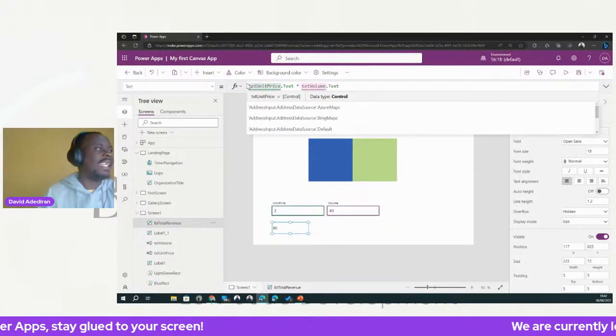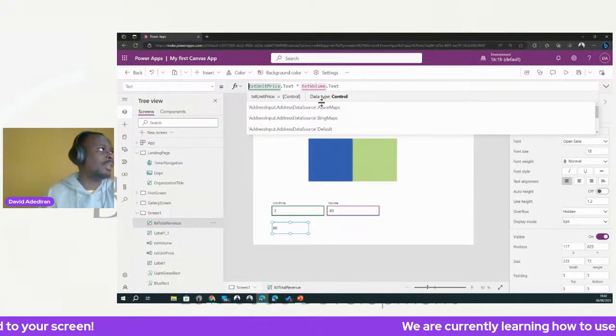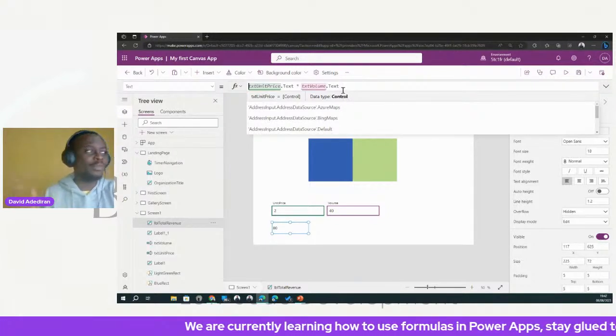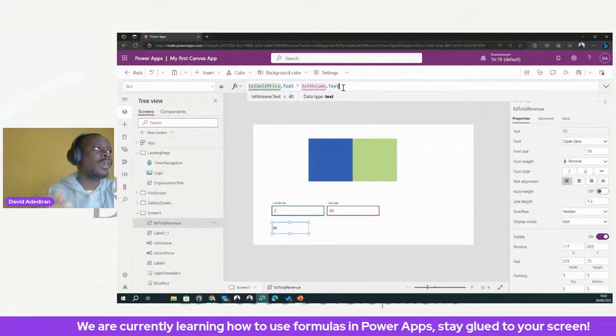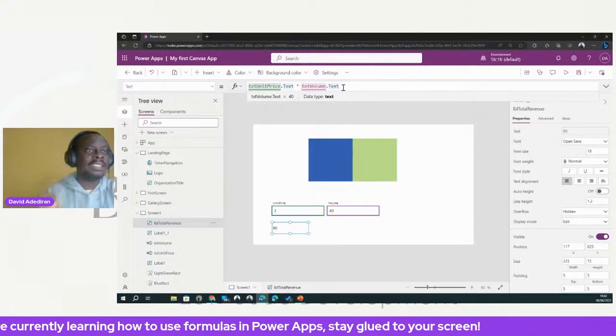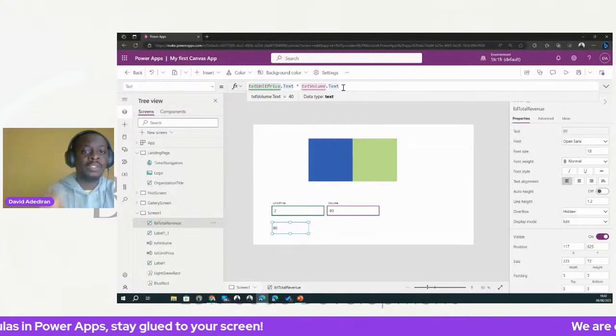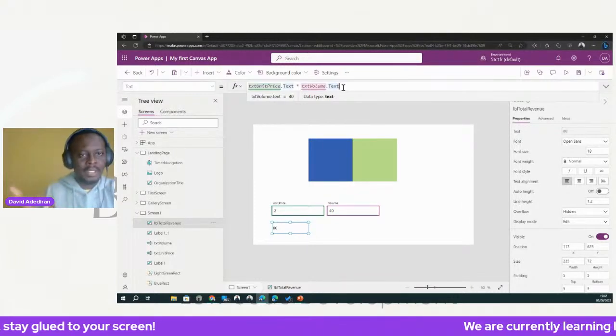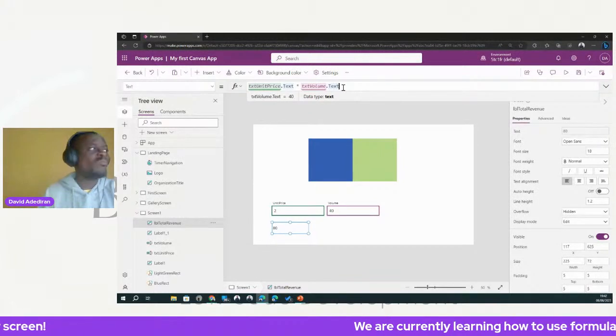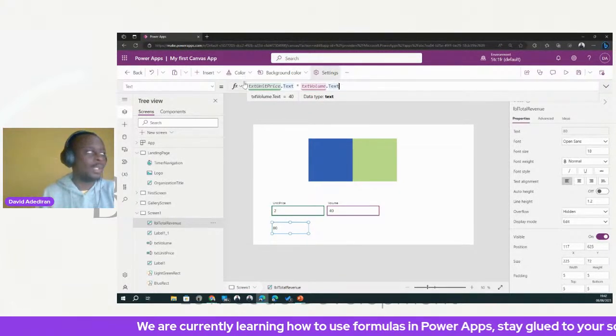However, it does seem that Power Apps is actually helping us here, which normally it doesn't do. So I guess Power Apps has improved in this regard. It seems to figure out that since I'm formatting this text input as a number, whatever comes out of it is going to be a number, even though it's text, and it helps me do the conversion automatically. However, you can convert it manually yourself, and that's what I want to show you.